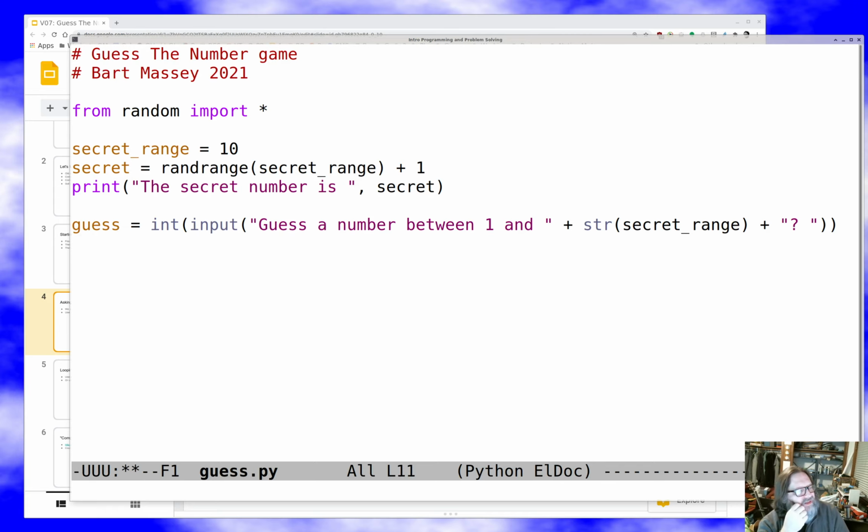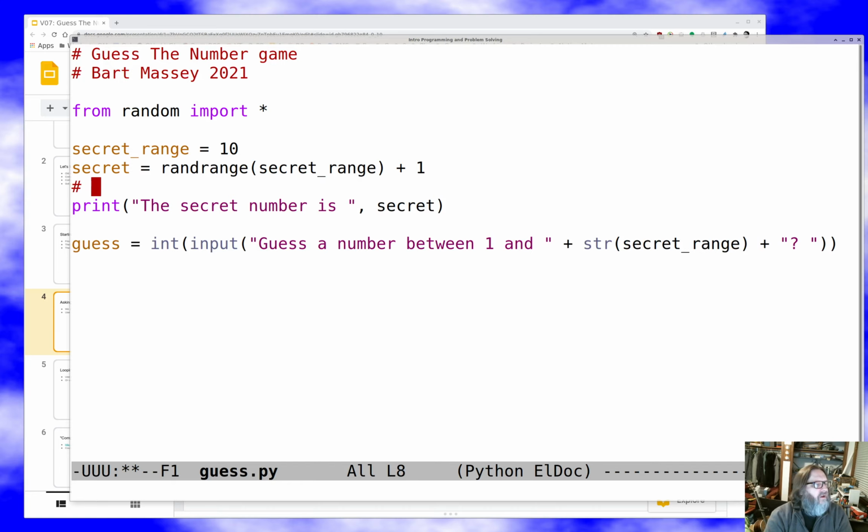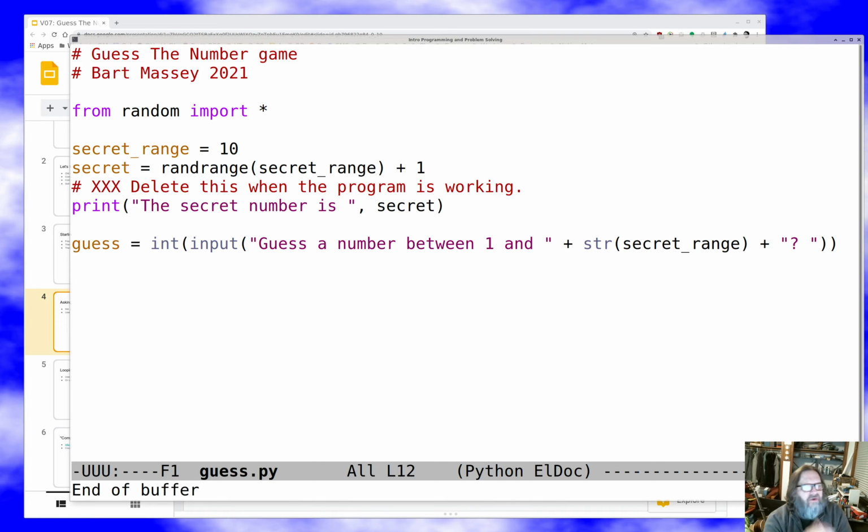We'll get rid of this later. In fact, we should put a comment reminding ourselves. Starting a comment with XXX usually means that it's something you want to pay attention to because something's wrong there. So we'll put that reminder in the code, and now what we want to do is report whether the user's number is higher, lower, or the same as the secret.